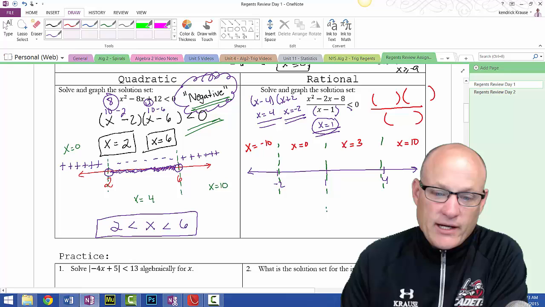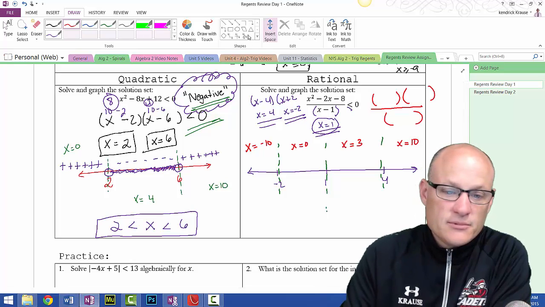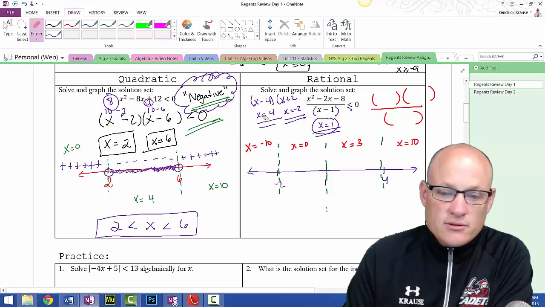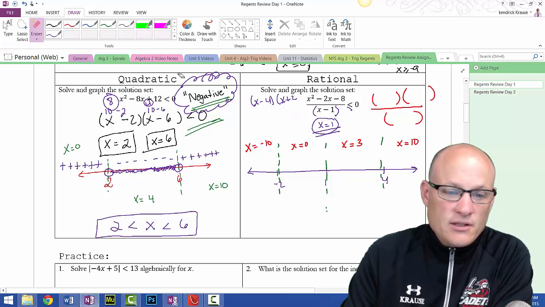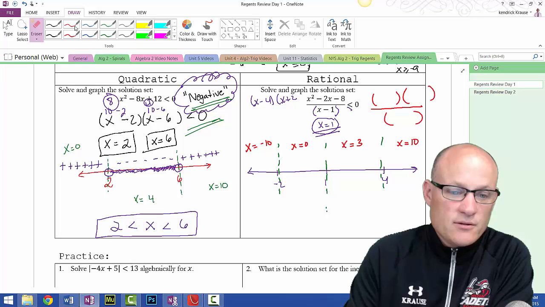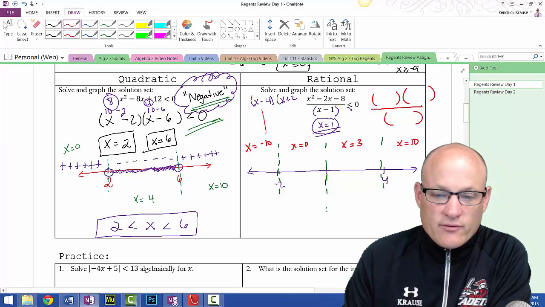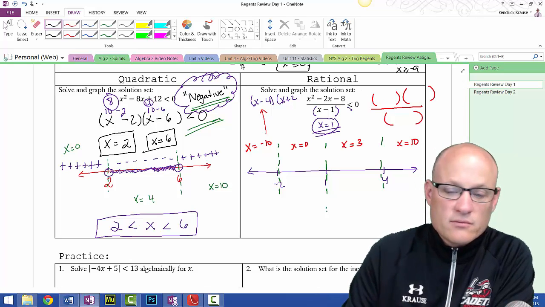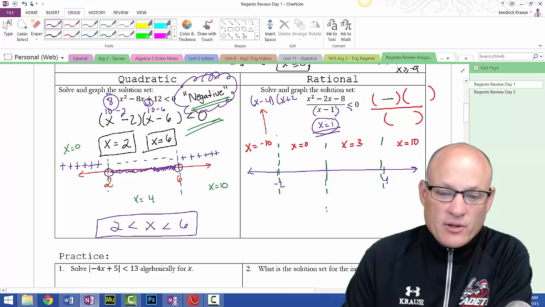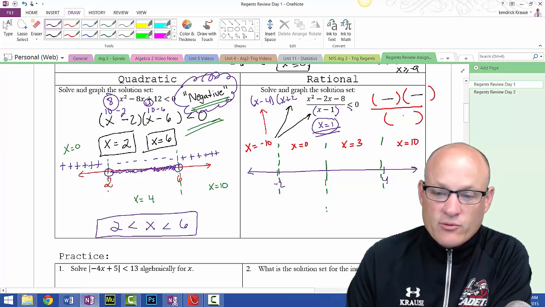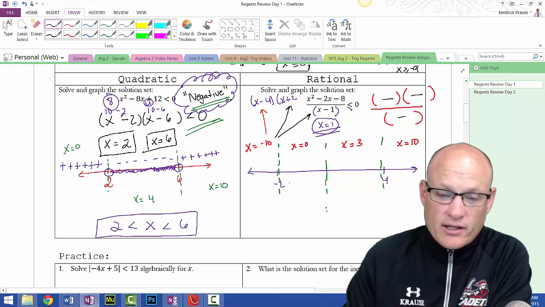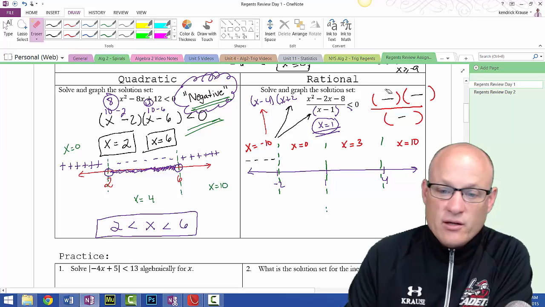So if I plug -10 in, -10 minus 4, negative. If I plug -10 into that, -10 plus 2, negative. If I plug -10 into that, -10 minus 1, negative. 3 negatives make a, you guessed it, negative. All right, let's check the next number.